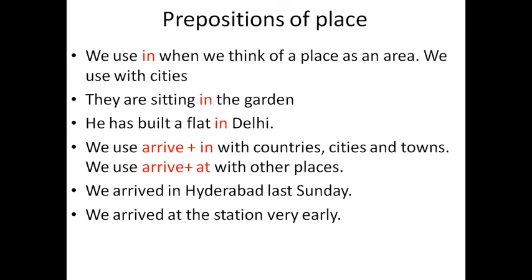Prepositions of place. We use in when we think of a place as an area. We use this with the cities. They are sitting in the garden. He has built a flat in Delhi. He lives in Agra. He lives in Delhi. So if you have to use two places, we use in before the larger place, at before the smaller place. For example, I live at Gandhinagar in Hyderabad. Gandhinagar is a smaller area and Hyderabad is a larger area. So that is the difference between at and in.